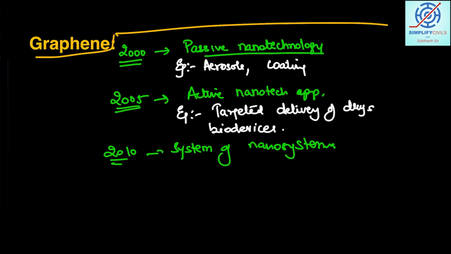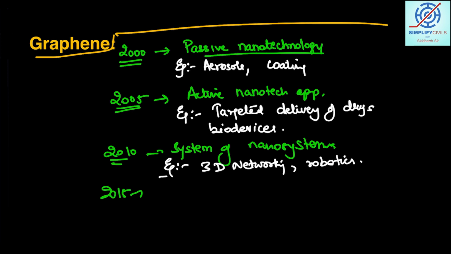These systems of nanosystems mean that the different forms of nano components are brought together, and now unique applications have started growing, with research in these areas. For example, 3D networking or robotics. Here we can see many applications, and if we take the duration 2015 to 2021, we are more focused on systems of nanosystems, where wide applications and wide horizons are there.